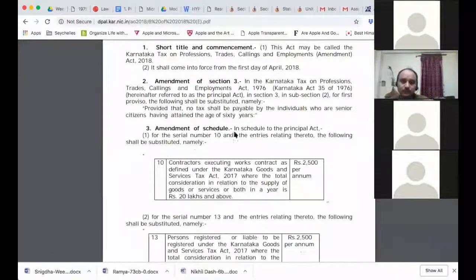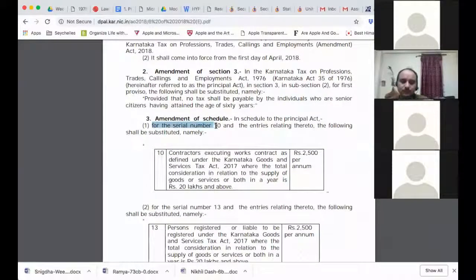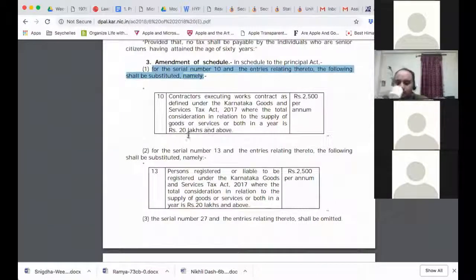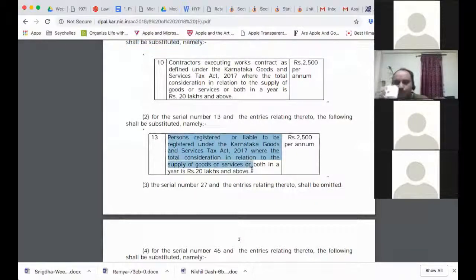Okay, let's see what is written here. For serial number 10, this will be the entry. See, GST we were talking about now. So this is the GST entry. Persons registered or liable to be registered under the GST Act, 2,500 per annum. Now, if my income is less than 20 lakhs per year, then I will not be registered in GST, right?